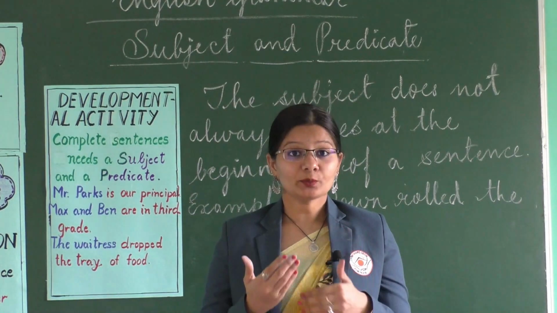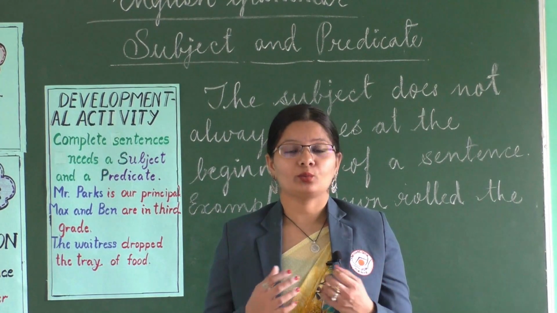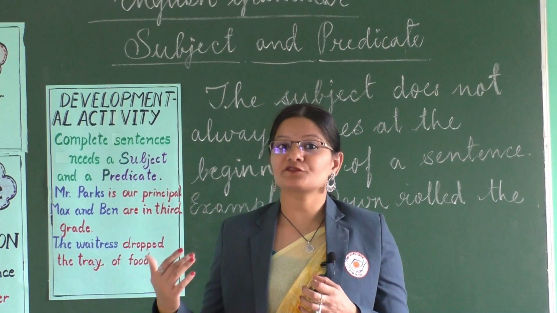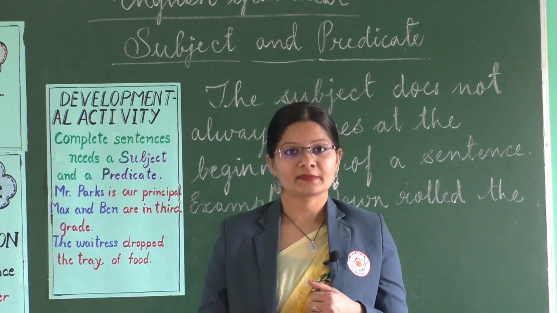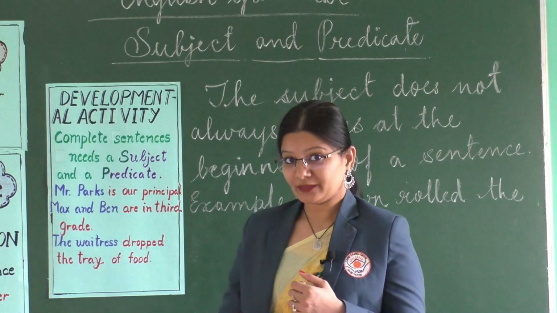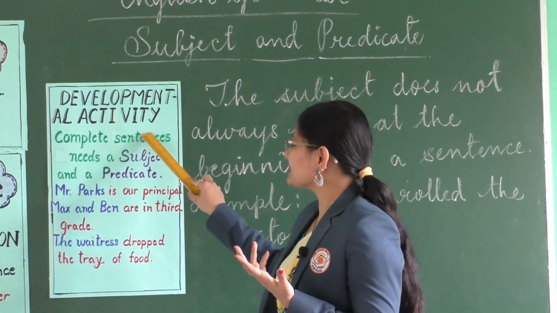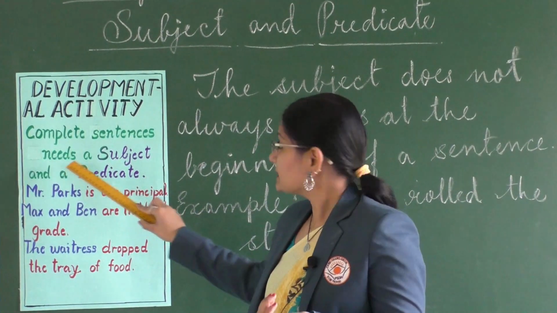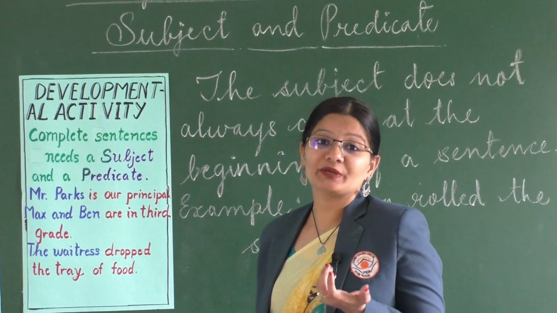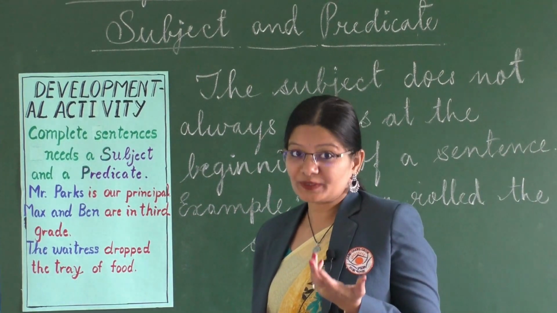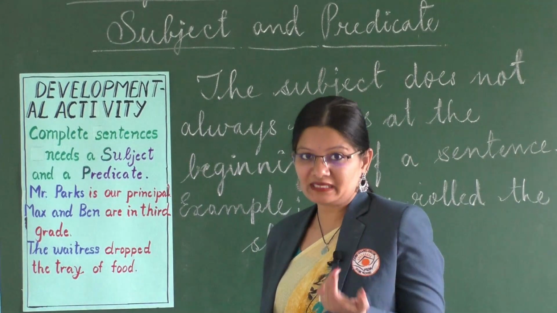So, now we will understand how the subject varies in these different types of sentences. To begin with, let's understand that a complete sentence always needs a subject and a predicate to be complete or to give you a complete meaning.